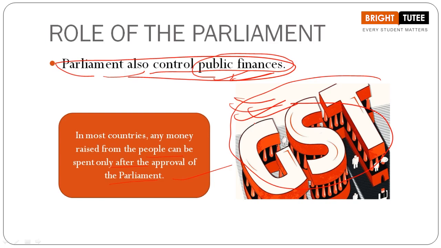How is the government getting the money? The government is getting the money only when people are paying their taxes, right? So you have to understand this point also, that it is only through the parliament, after they approve it, that money can be raised from the people and spent on various activities. Okay.